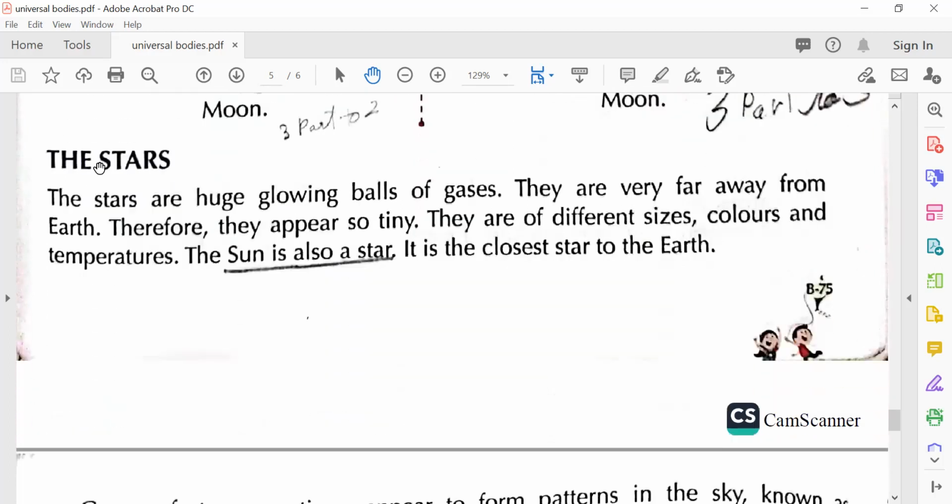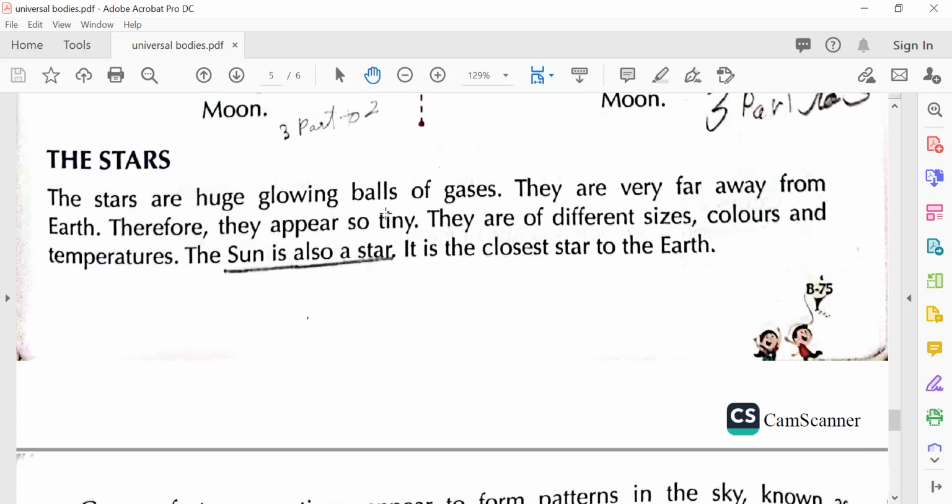Okay, the stars. The stars are huge glowing balls of gases. What are stars? Stars are huge glowing balls of gases. They are very far away from Earth. Therefore, they appear so tiny. Why are they appearing so tiny? Because they are far away from Earth.